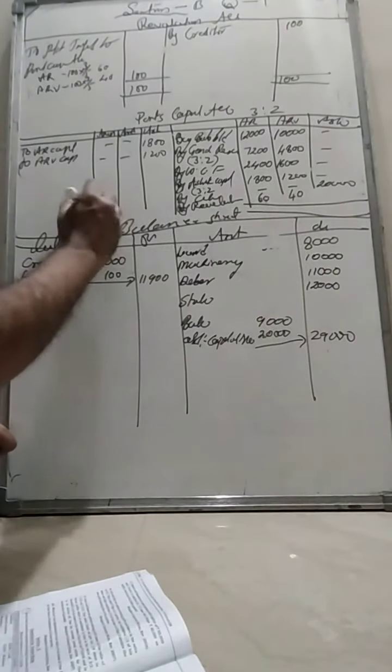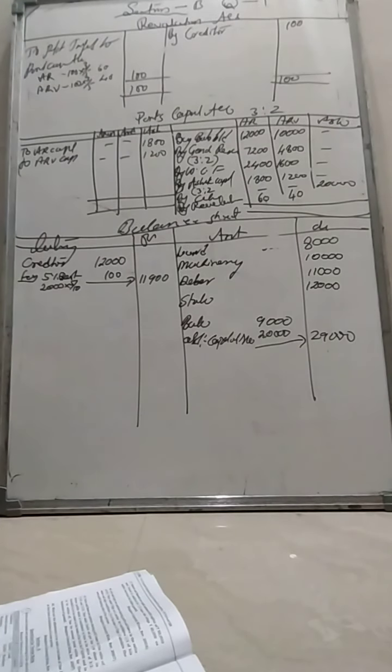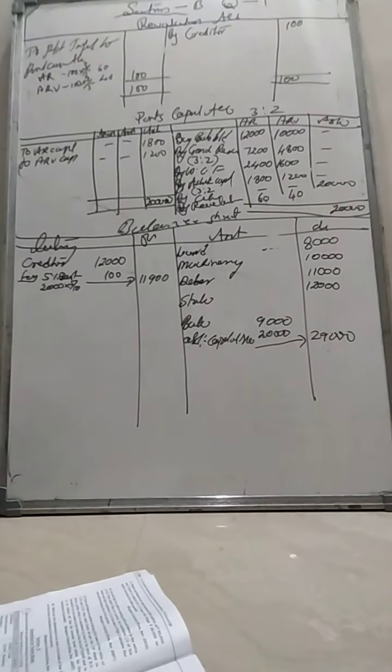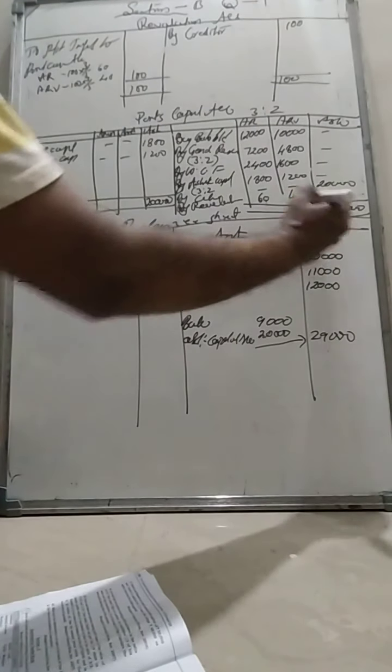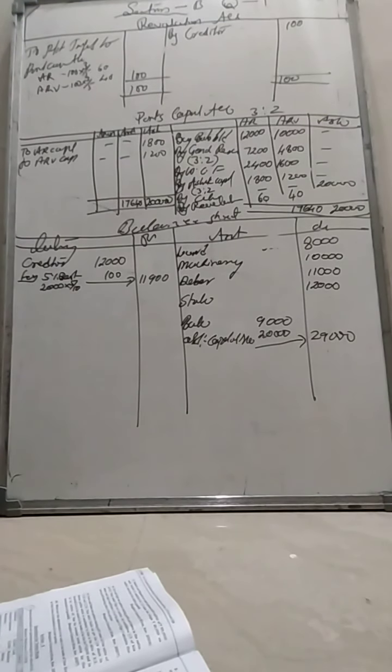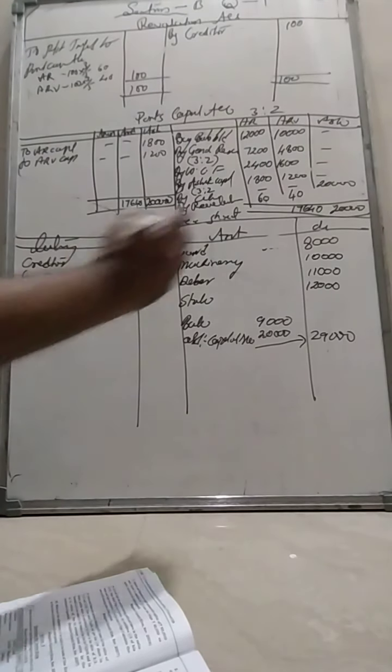Total should be, now we should make the tally of this particular account. First, the last one should be 20,000. The next one should be 14,800, 15,800, 16,400, 16,600, 17,600, 17,640. The next one, first column, 12 plus 7, 22,960.